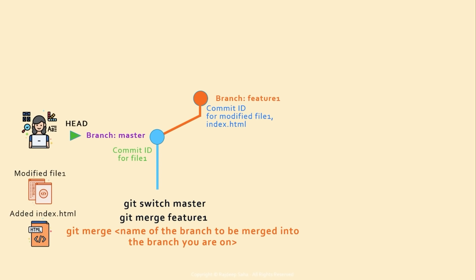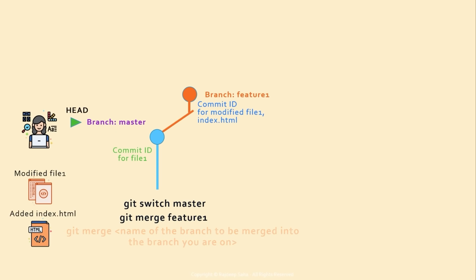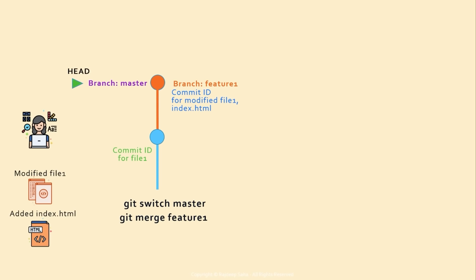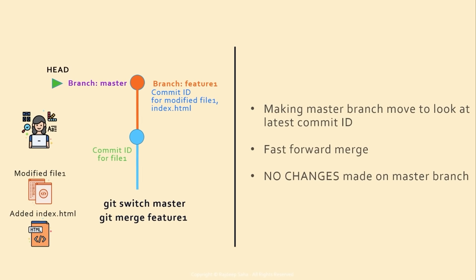You do not need to give the name of the branch that you are sitting on. That's why we did not give the name master in the git merge feature 1 command. Once you run this command, the branch master will move ahead and it will look at the latest commit. Note that this just made the master branch move to look at the latest commit ID.